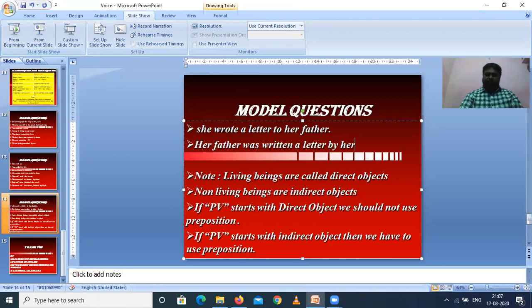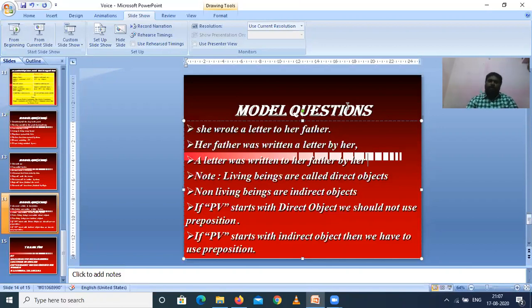Okay, we can change the sentence even by starting with a letter. So let us see how it becomes. A letter was written to her father by her. Okay, a letter was written to her father by her.